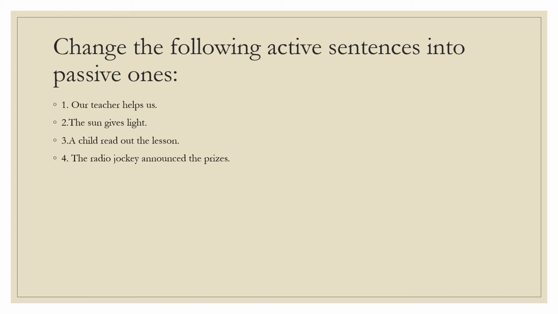So then your sentence in passive voice has to start with the words "The prizes." Please frame a sentence in the passive voice starting with the words "The prizes."